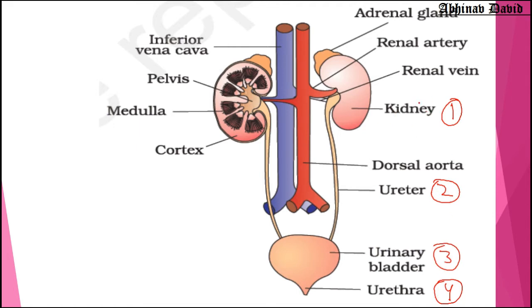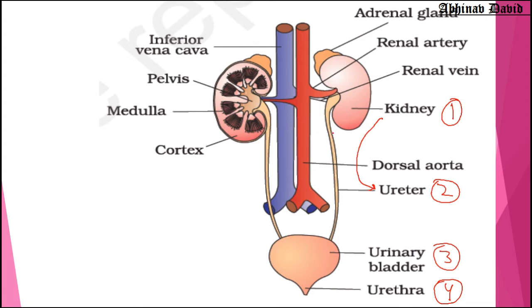So where is kidney located in our body? Kidney is located in the lower back of the abdomen. Okay, so we have an abdominal cavity. In the lower side of the abdominal cavity, on the back side, so lower back of the abdominal cavity on either side of the backbone. And then kidney forms the urine, kidney filters the blood and urine is formed, and then from the kidney the urine passes to the ureter.